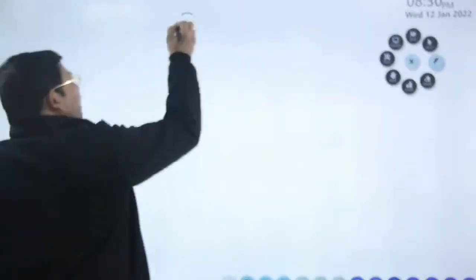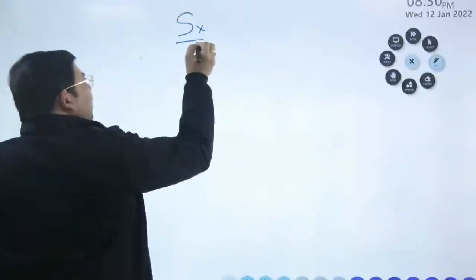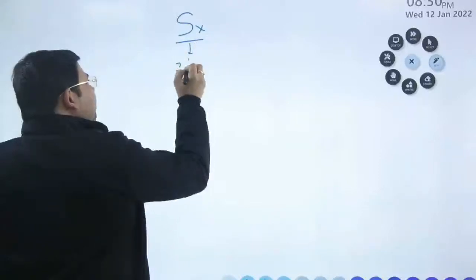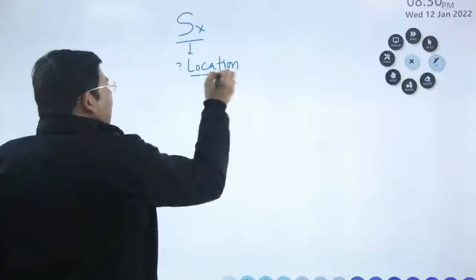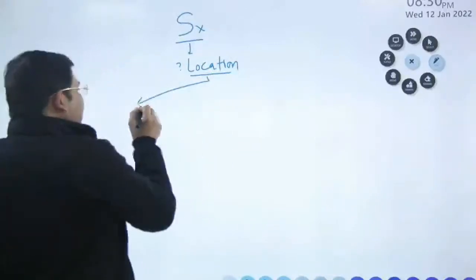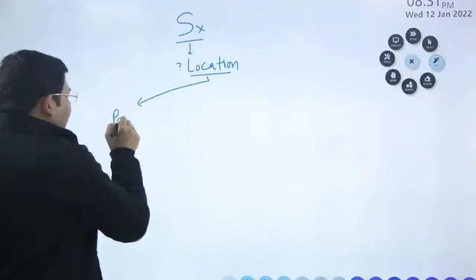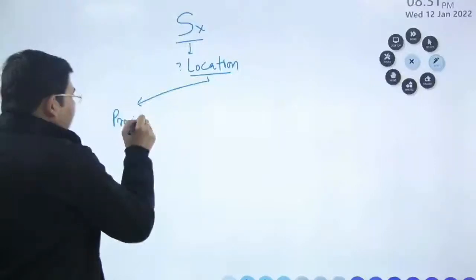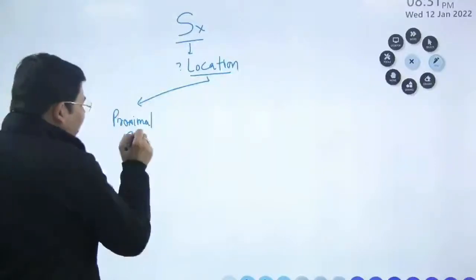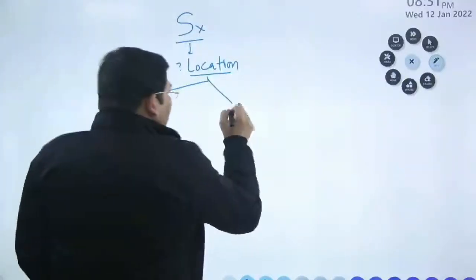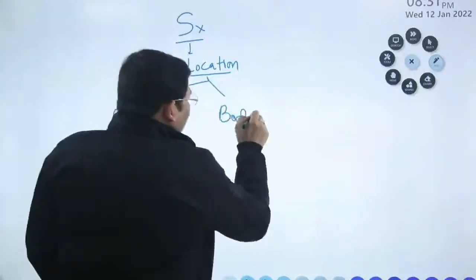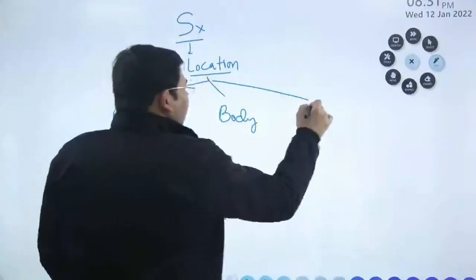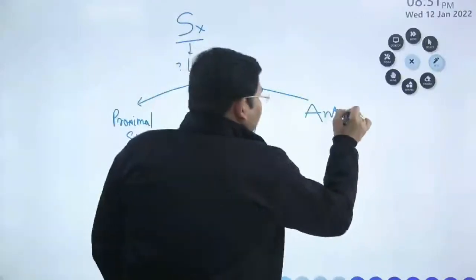So the surgery that we do depends upon the location of the cancer. The location of the cancer could be the proximal stomach, or the body of the stomach, or the antrum of the stomach.